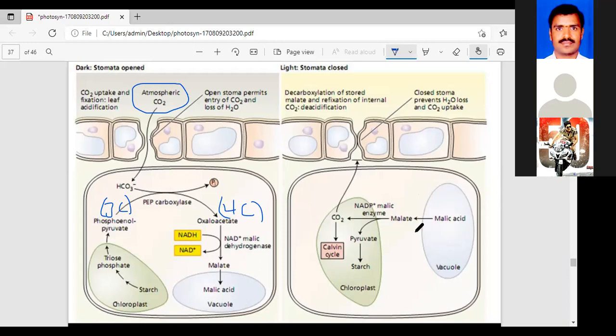In the daytime, what happened in the CAM cycle? In the daytime, whereas in the night time the vacuole, wait one second.